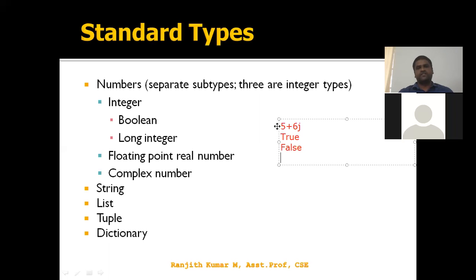And next is tuple. The difference between tuple and list is, a list is mutable, we can modify it, but a tuple does not support modification or updating of the given data. A list supports modifying the data, while a tuple does not. That's called immutable. Then we have a dictionary. A dictionary is a collection of elements with paired values, key followed by value. Here the key is unique data and the value may be duplicated. So we are going to learn these things.